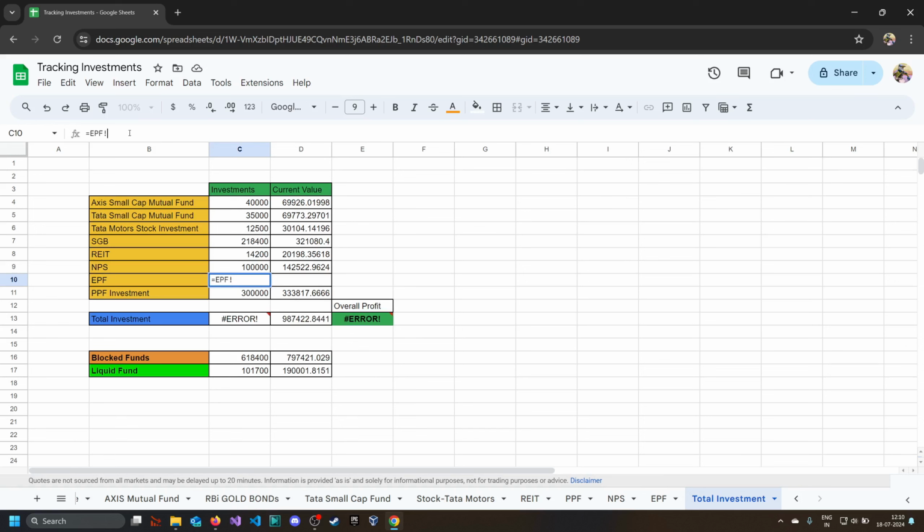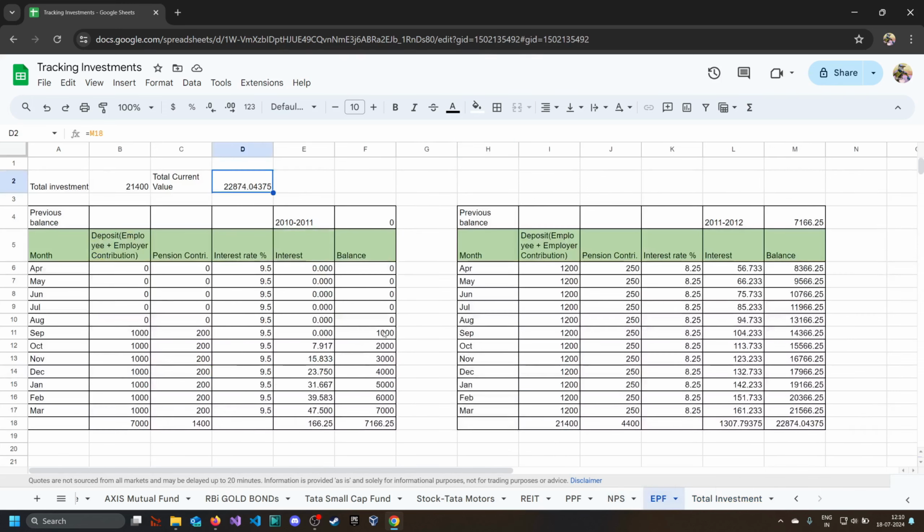So it is B2 and this is D2, and just release format data. So now you have your data here in the total investment sheet. This is the total investment, this is the current value. So this is how you can track your employee provident fund data to this tracking sheet.